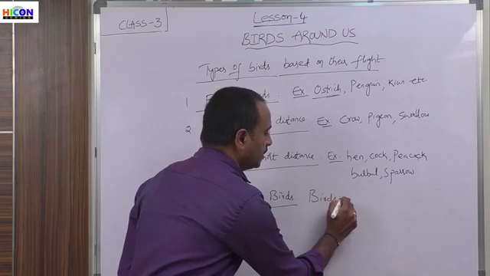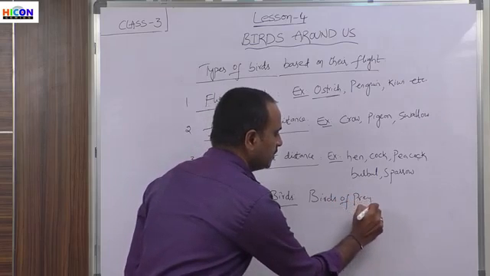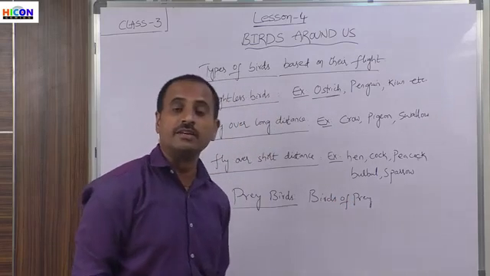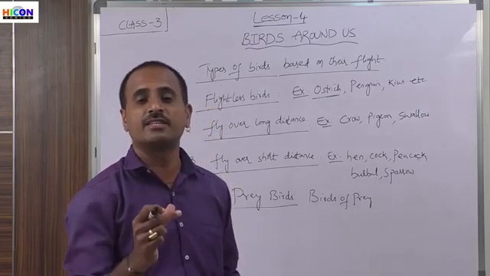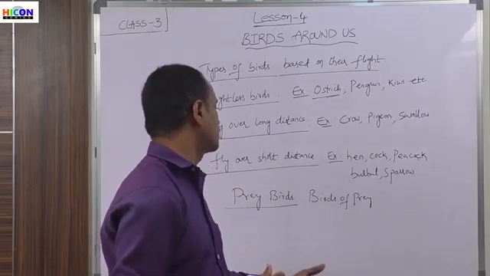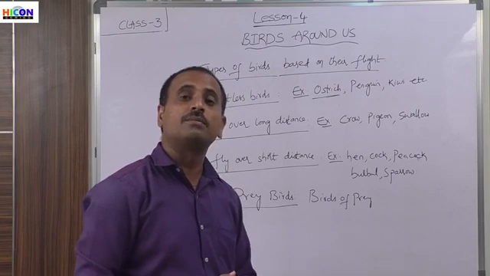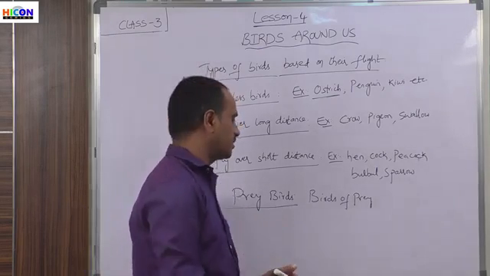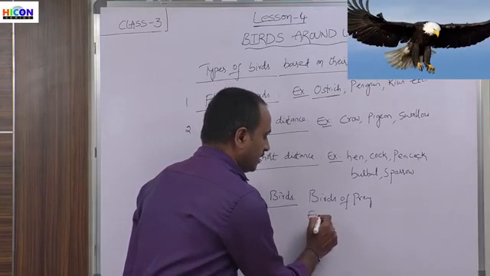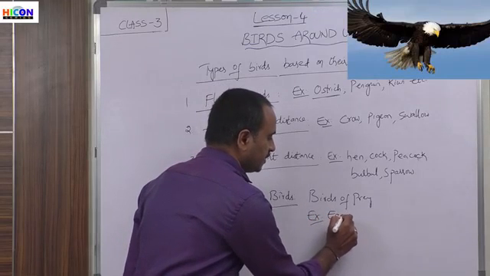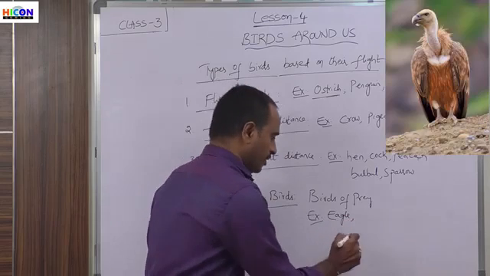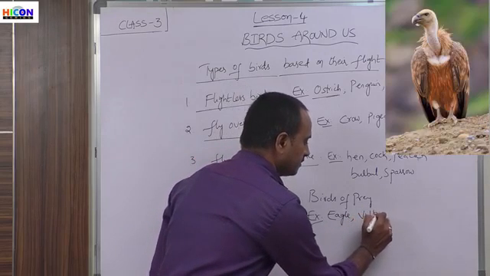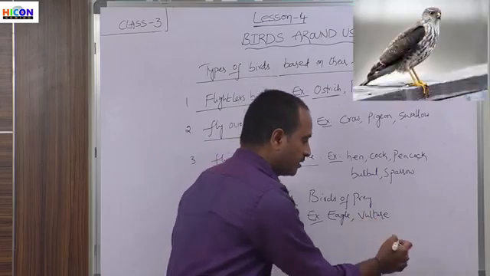Because these birds eat the flesh of other small animals and small insects, they are called prey birds or birds of prey. Examples for these prey birds are eagle, vulture and hawk.